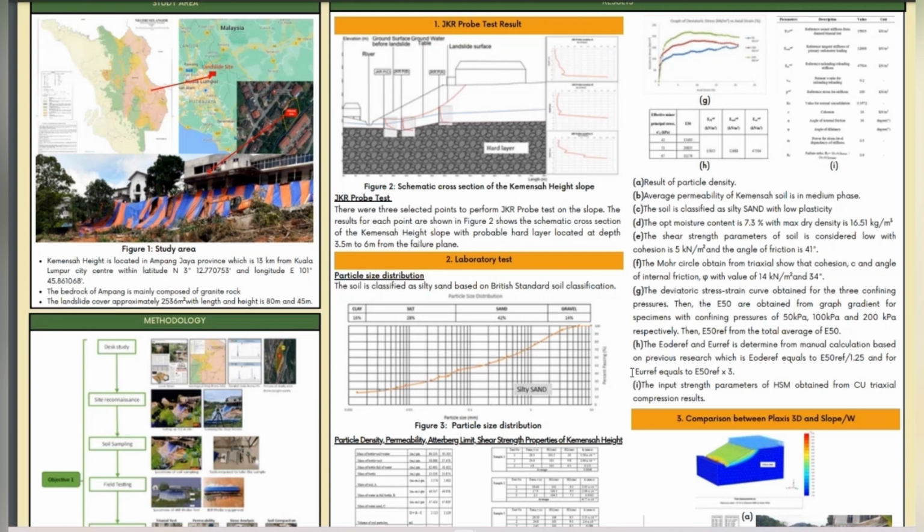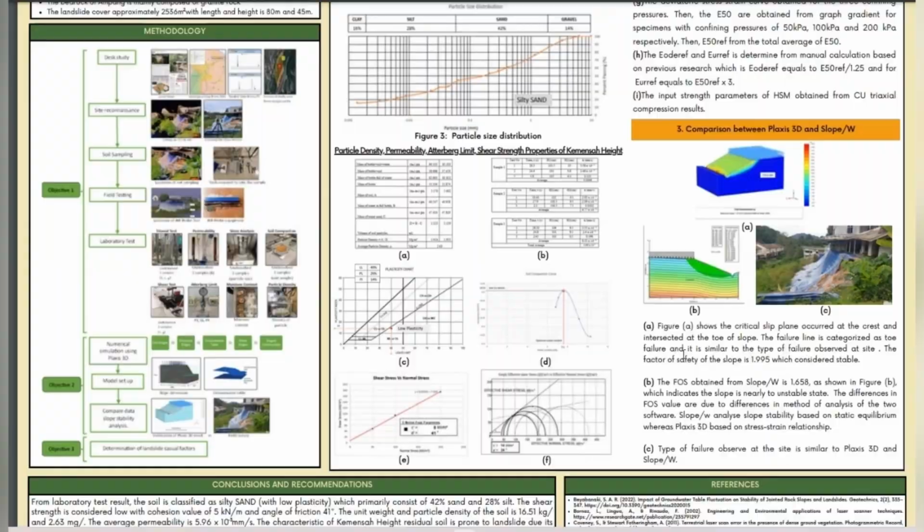To get the Eoed reference, it is equal to the E50 reference divided by 1.25. And for Eur reference, it is equal to E50 reference multiplied by 3. Lastly, for Figure I, we summarize the input strength parameters. Third, comparison between Plaxis 3D and Slope/W.